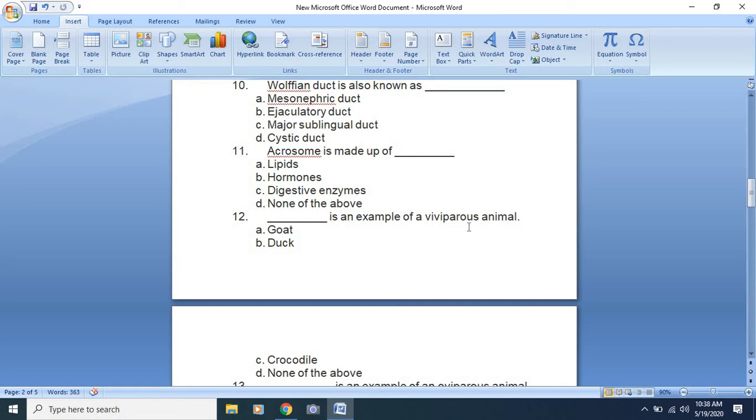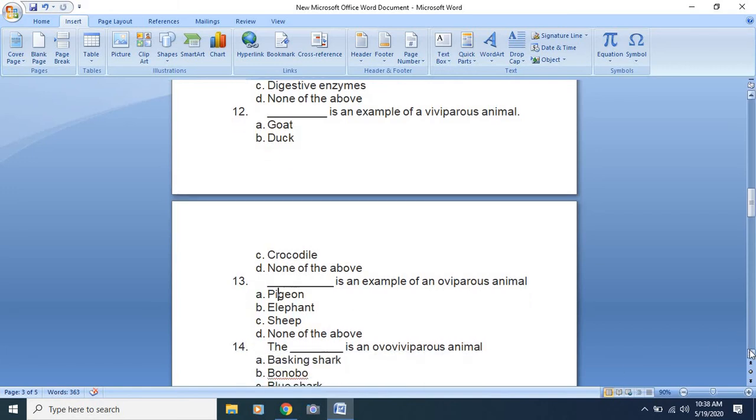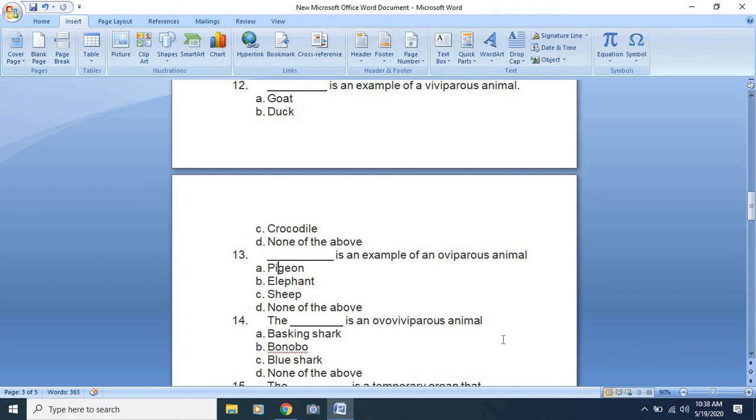Now what is a viviparous animal? The organisms that give birth to their young are known as viviparous. Out of this, goat will be the answer. Next, dash is an example of an oviparous animal. Oviparous means those organisms which lay eggs. Out of this, the pigeon will be the answer, that is the bird, because all the others are viviparous. Next, dash is an ovoviviparous animal.